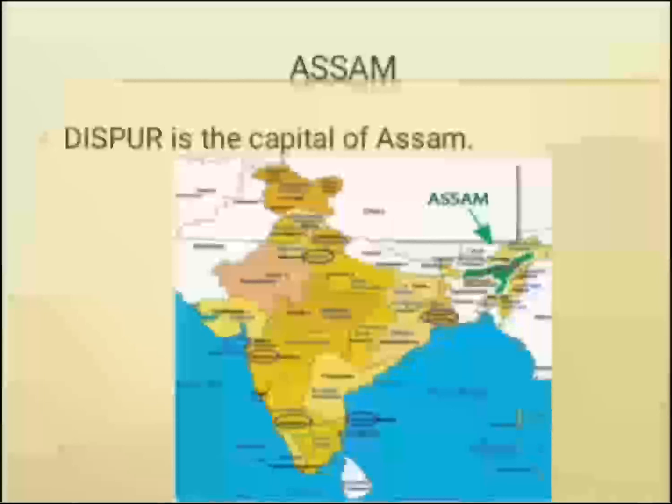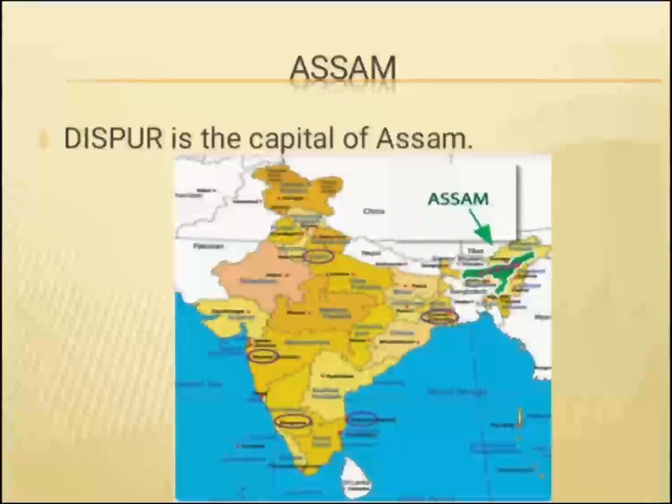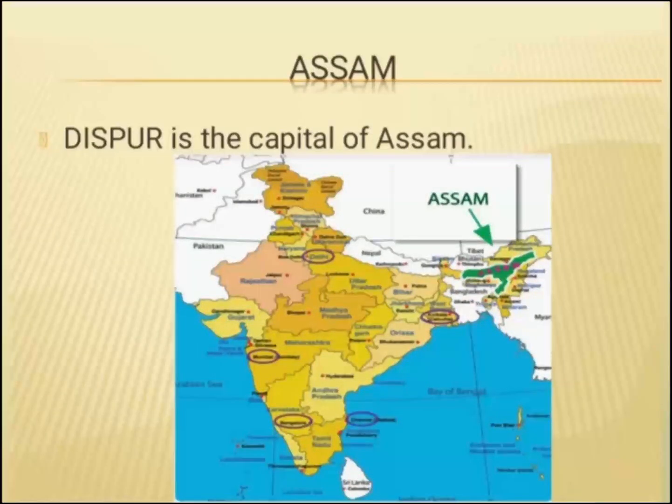Assam. Dispur is the capital of Assam. It is situated near Guwahati, the biggest city in the state. The people speak Assamese. The main festival is Bihu. The Kaziranga Wildlife Sanctuary of Assam, the home of the one-horned rhinoceros, is very famous. The state has huge deposits of petroleum. Tea production, oil refining, sericulture, and handicrafts are important industries of Assam.